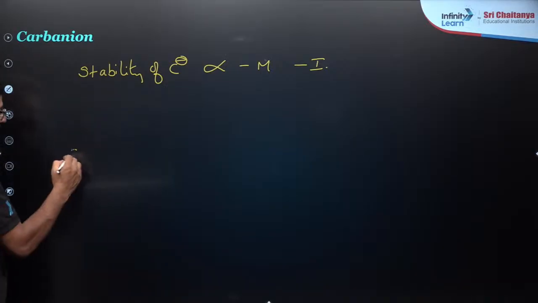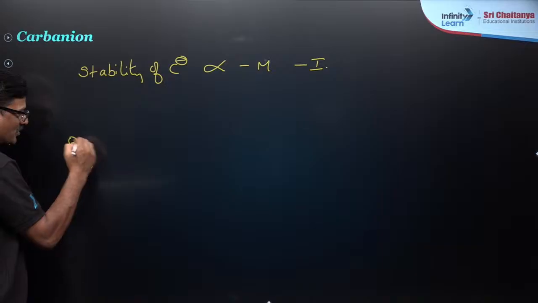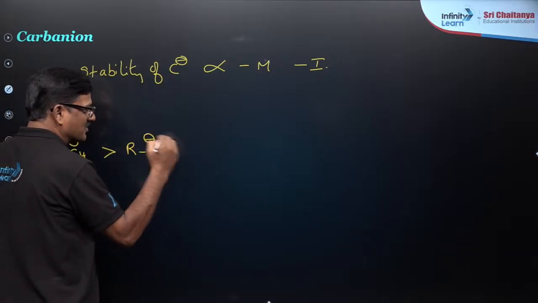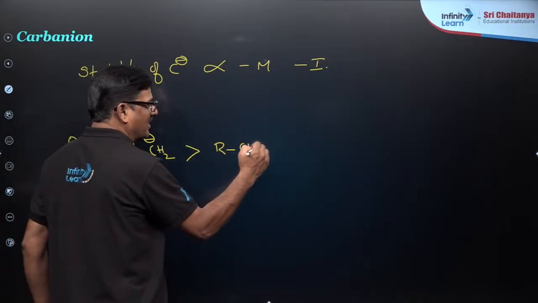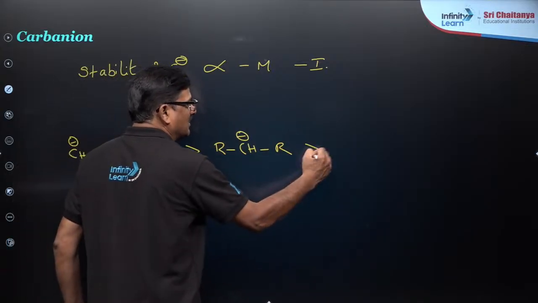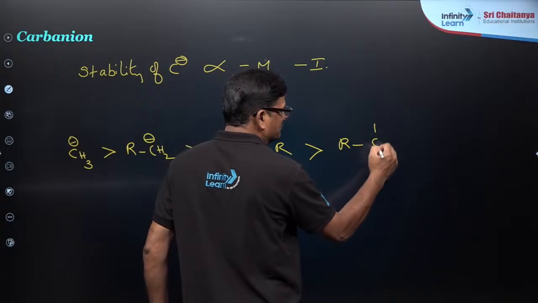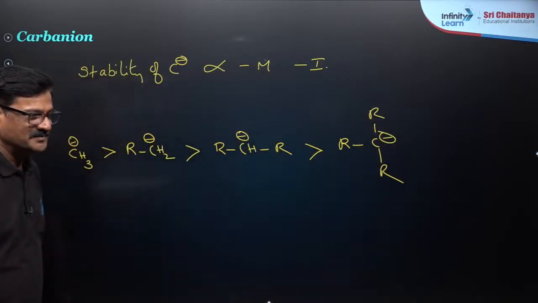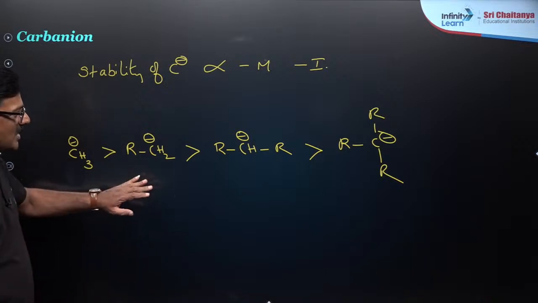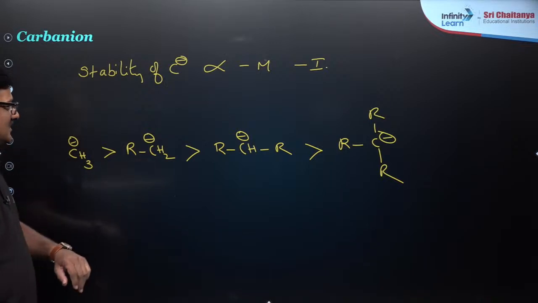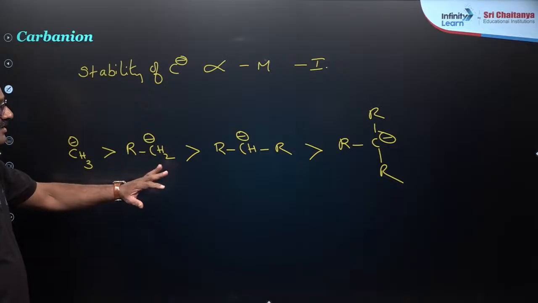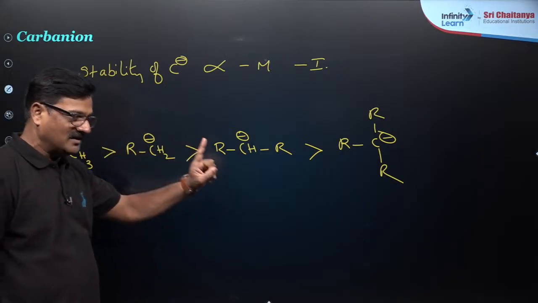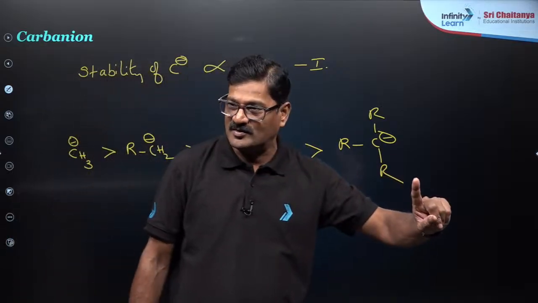And if you see, methyl carbanion is more stable than primary carbanion, which is more stable than secondary carbanion, which is more stable than tertiary carbanion. Fine? Follow this order. Always you don't say the exact reverse order of the carbocation, because benzyl and allyl carbanions and carbocations are more stable.